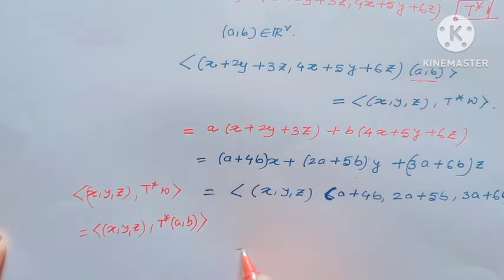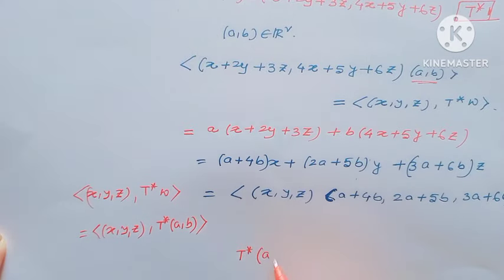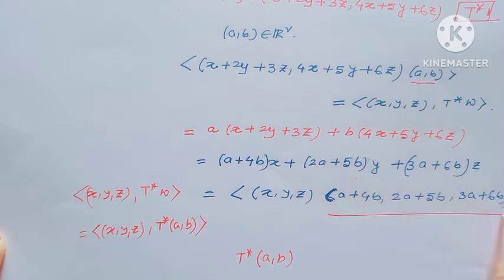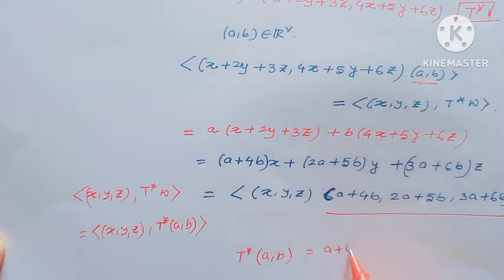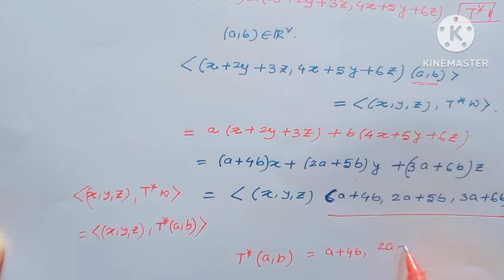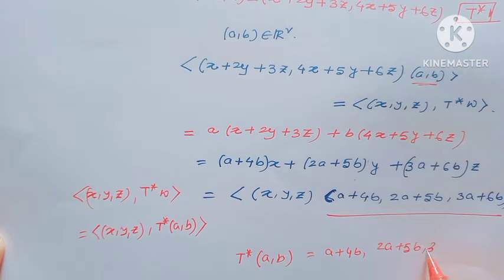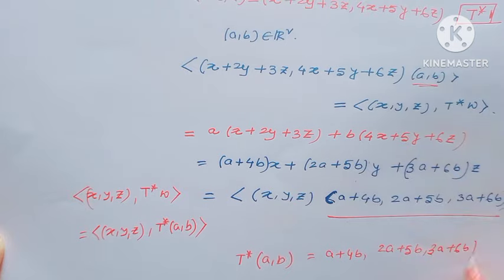Therefore T star (a, b) equals (a + 4b, 2a + 5b, 3a + 6b).